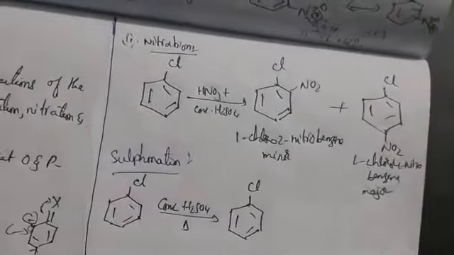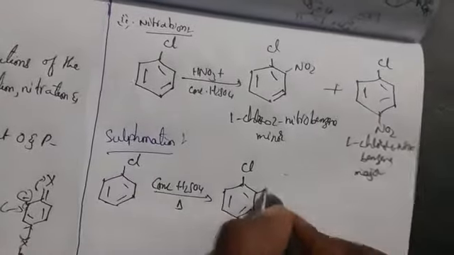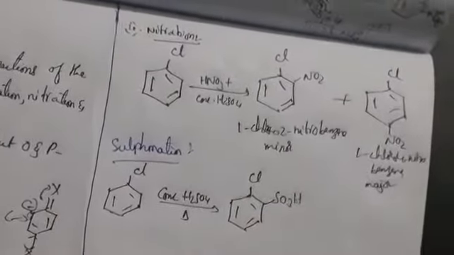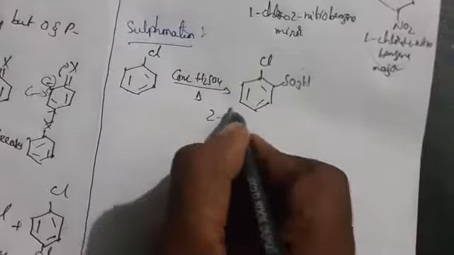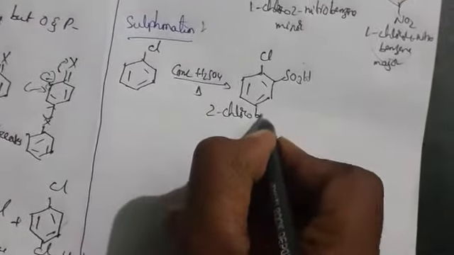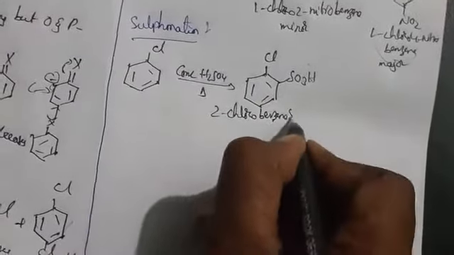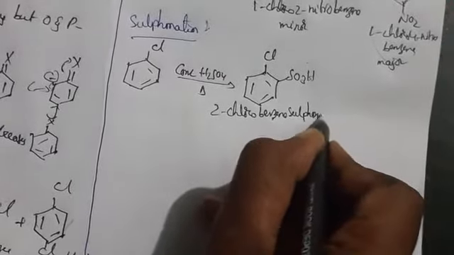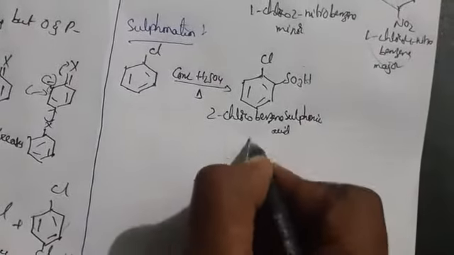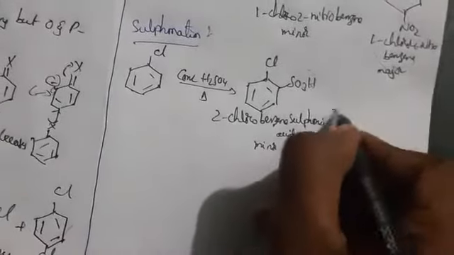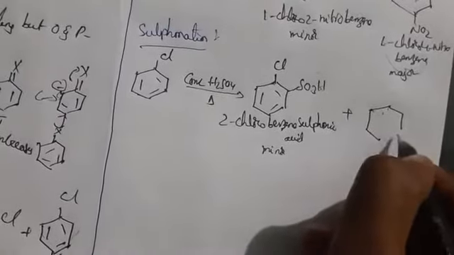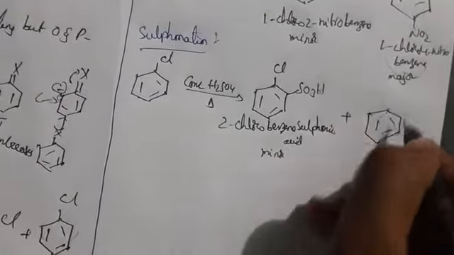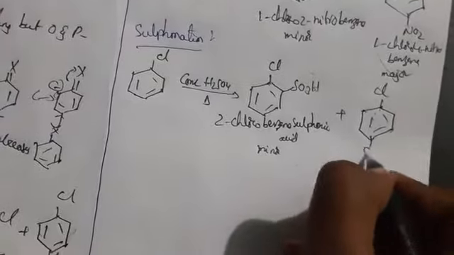Okay, so when you add chlorine, what happens? So here SO3H. So this is the electrophile we are going to get. So this is 2-chlorobenzene sulfonic acid, which will be minor, and coming to here Cl, SO3H.